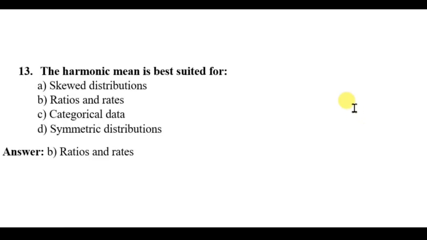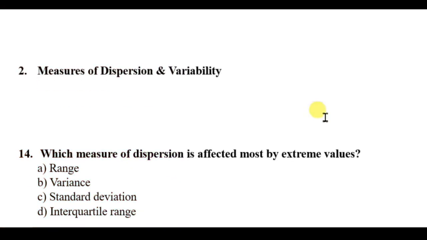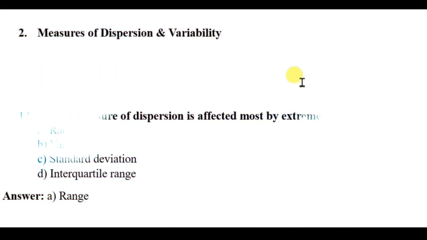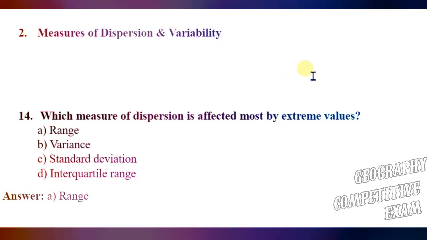And the harmonic mean is best suited for skewed distribution, ratios and rates, categorical data, symmetric distribution. Here the right answer will be ratios and rates. Measures of dispersion and variability. All mean, median, modes are measures of central tendency, and standard deviation, range, etc. are the measures of dispersion or variability.